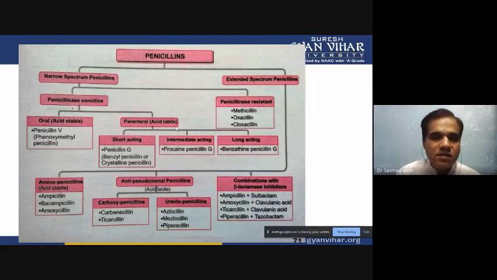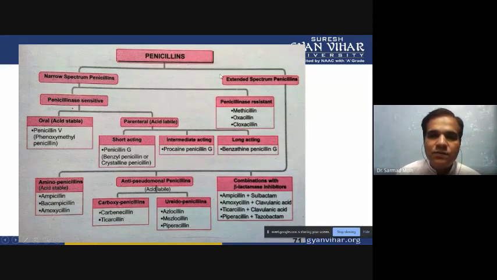So penicillin is disturbed by penicillinase, but we have methicillin, oxacillin, and cloxacillin. They are all resistant to the penicillinase enzyme. This enzyme does not have any effect on them, so penicillinase cannot disturb methicillin, oxacillin, and cloxacillin.